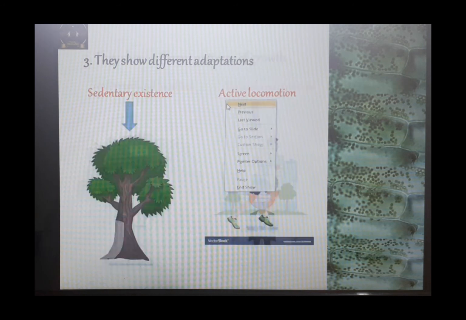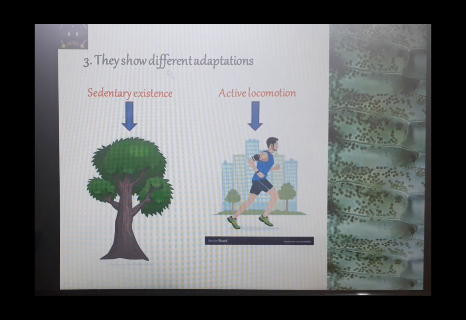The third reason is that plants and animals show different adaptations. We all know what adaptations are. Basically, plants are made for sedentary existence. Sedentary existence means they are fixed at one place. They do not want a specific tissue to move from here and there. Whereas animals are meant for active locomotion. The movement which results in a change in position is known as locomotion. You will never observe a plant which is able to locomote, but animals are going to locomote, and for that reason animals and plants have different types of tissues.